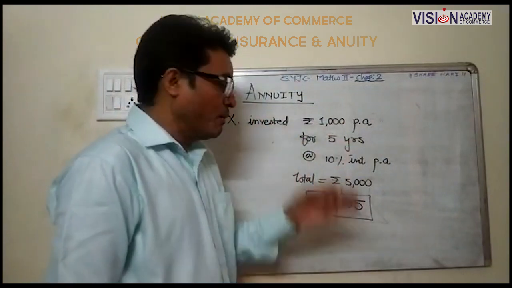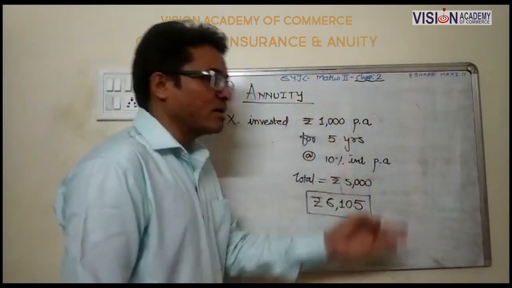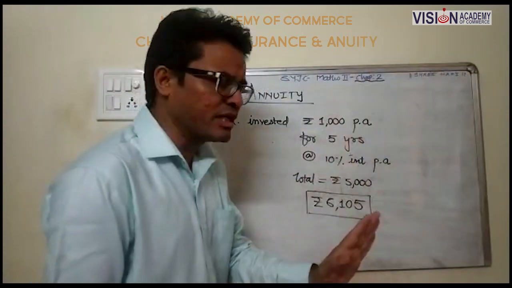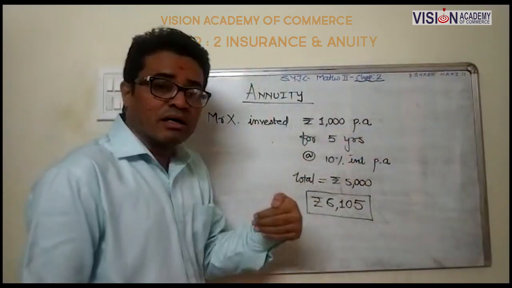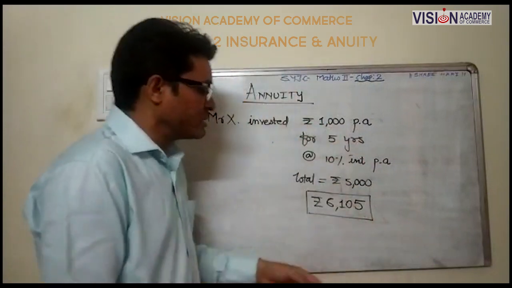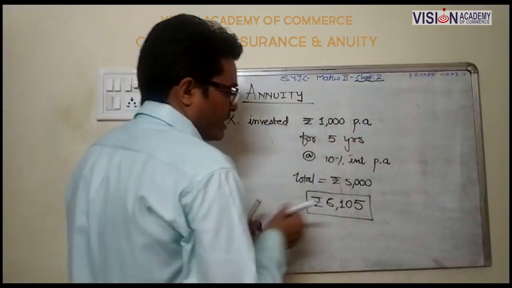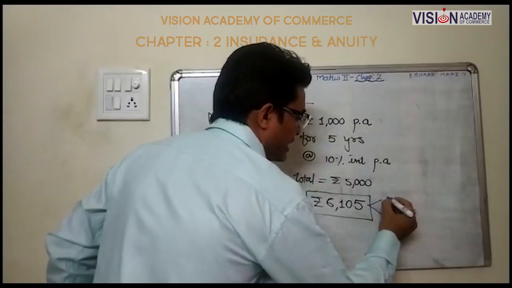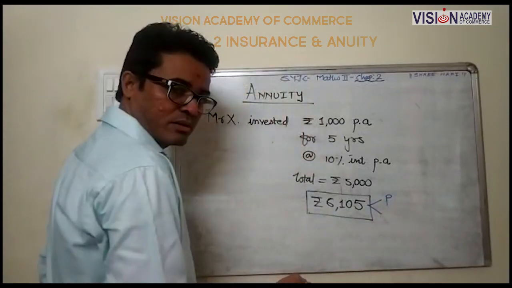No. But here the bank or whatever financial institute returned us rupees 6105. Means in this amount we receive our principal amount.